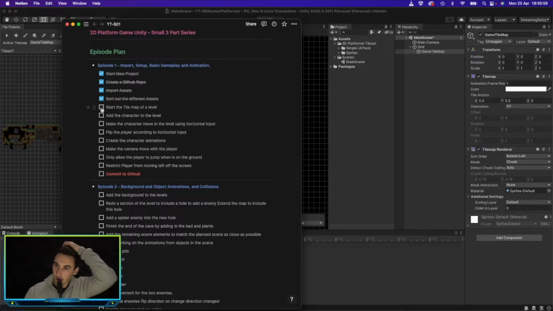So we've started the tile map of the level. We will carry on adding different tiles as we go on. We'll make it longer and more complicated, so we'll add in holes and put some enemies in them, but for now we'll just start off with that. And then let's add in a character.